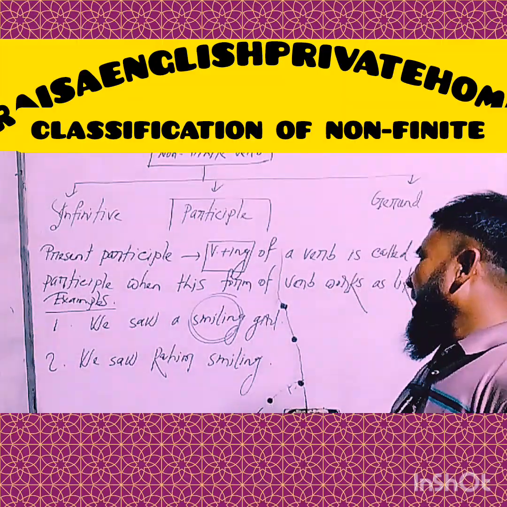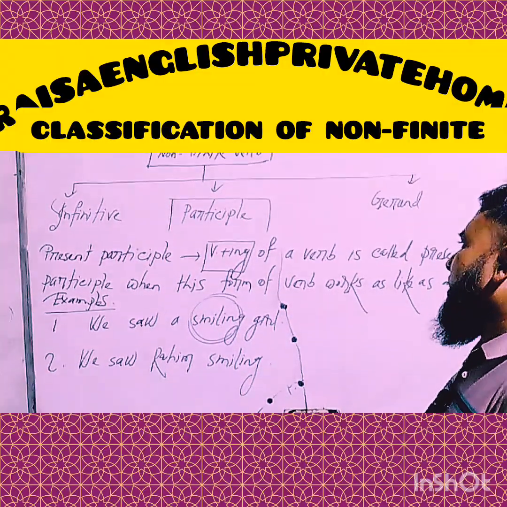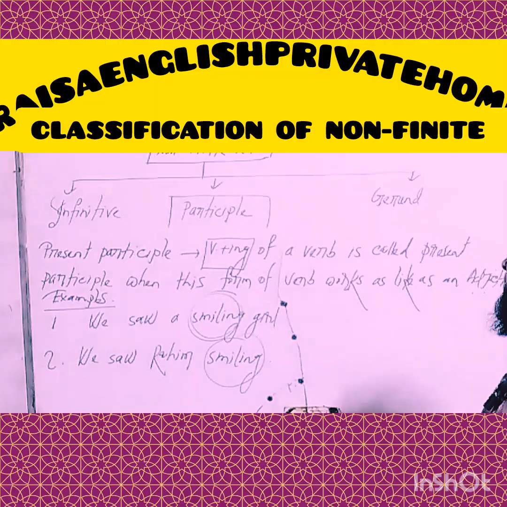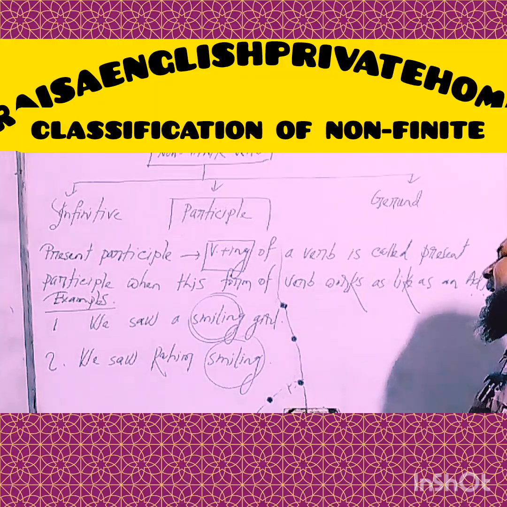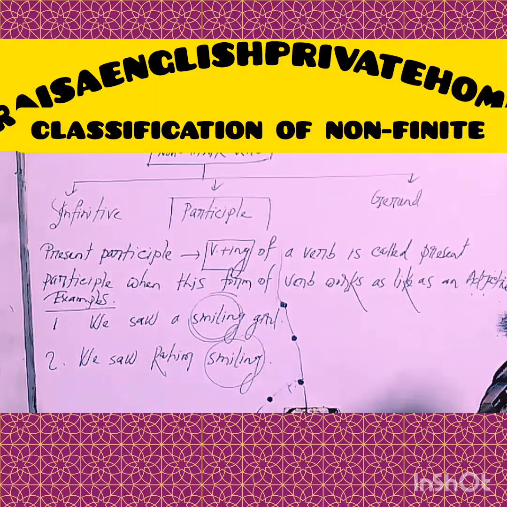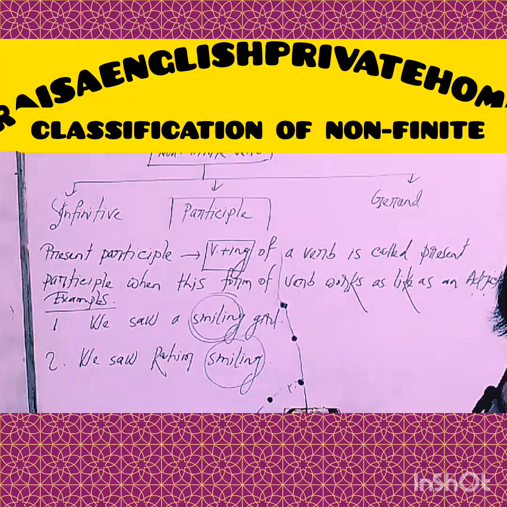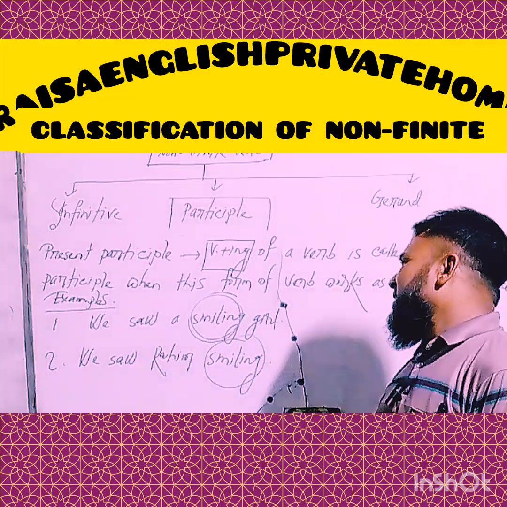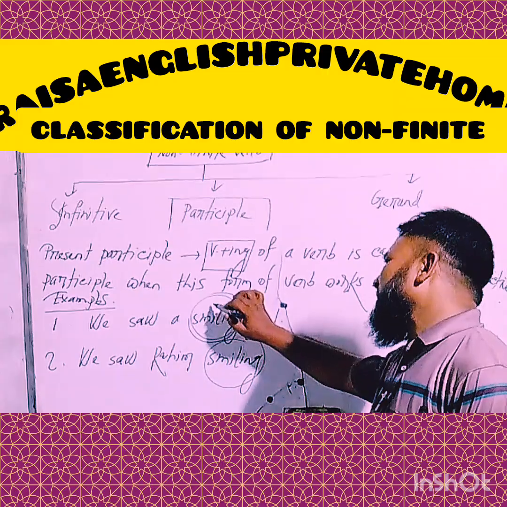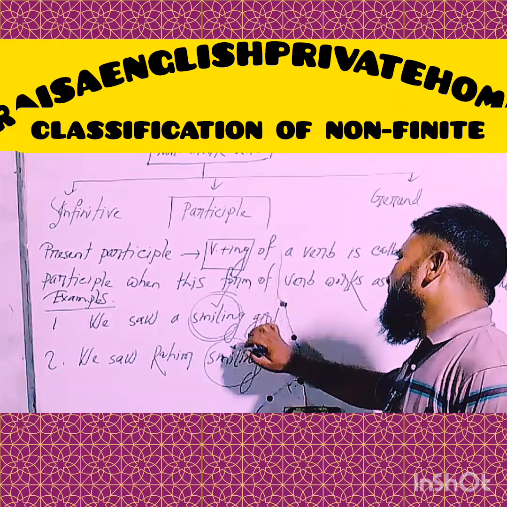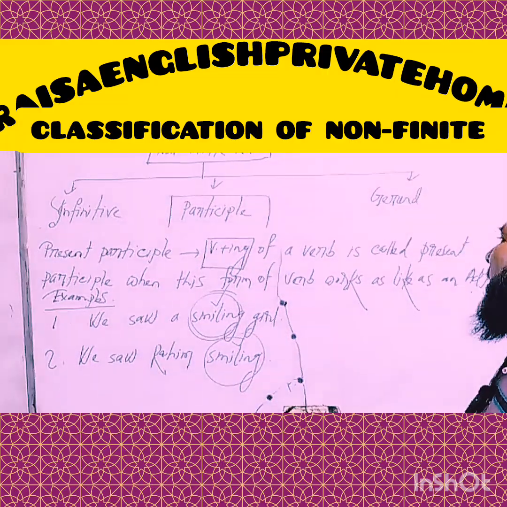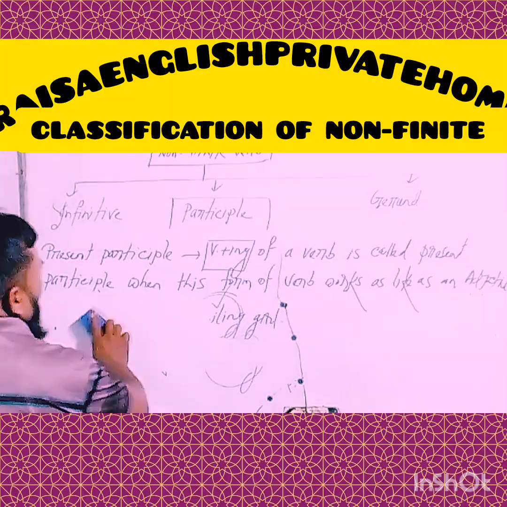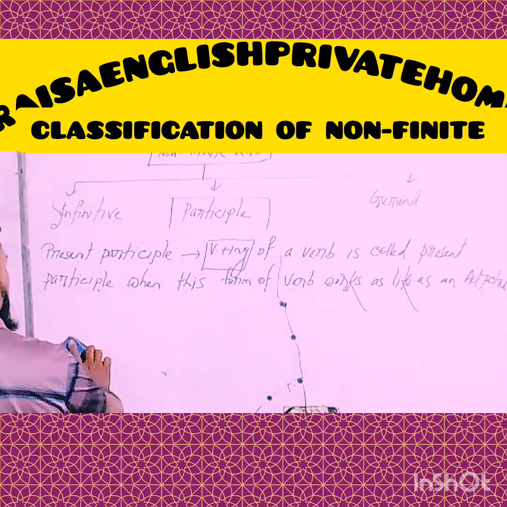So my dear learners, and this word smiling, of course, is a present participle. And next example, my dear learners, we saw Royal smiling. In this sentence, smiling is working like an adjective. In this sense, we can say that from these two categories of examples, the verb plus ing form, that means smiling, is of course a present participle. Okay, my dear learners, I hope you have understood clearly.